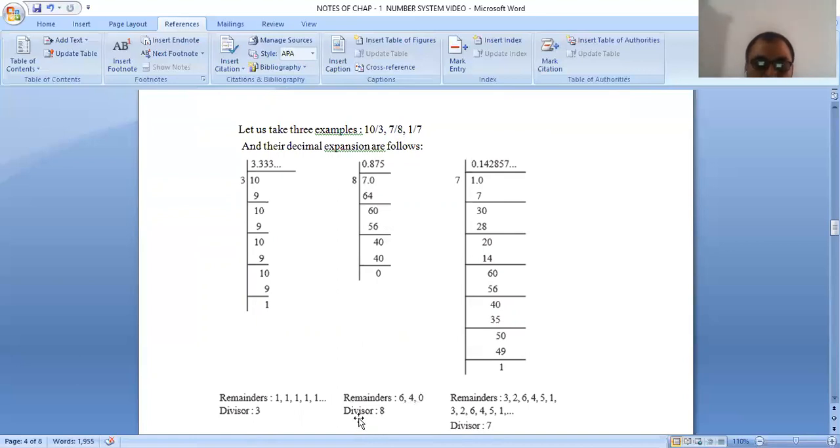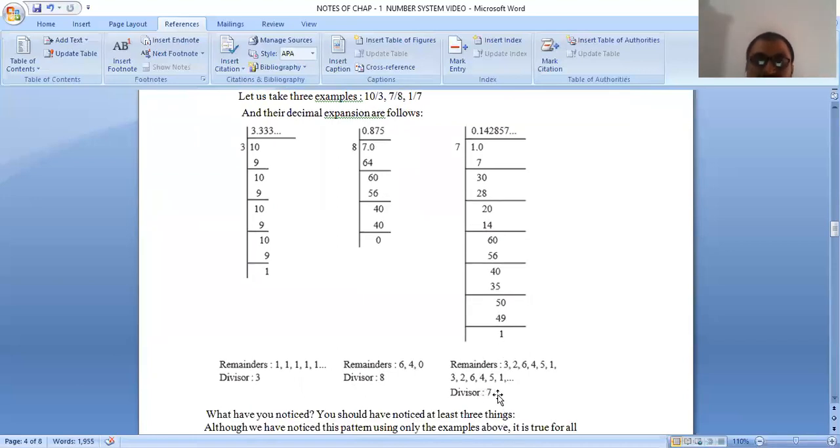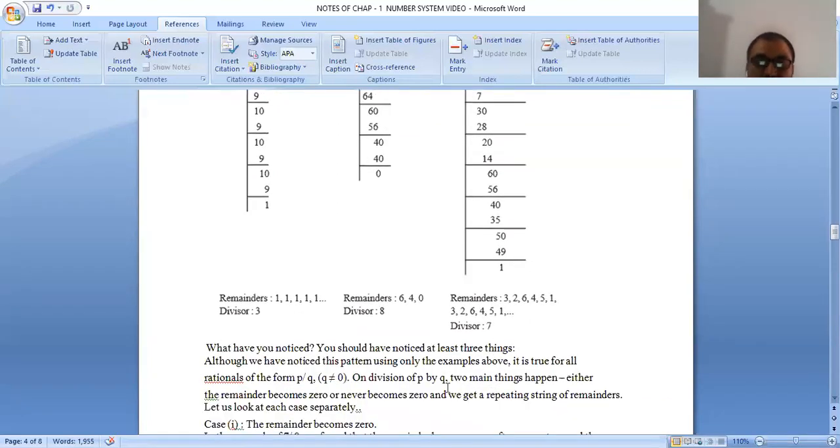The divisor is 8, and this is the quotient. Understood? And in the third, 1 upon 7, on dividing we have got remainders 3, 2, 6, 4, 5, 1, and the divisor is 7. Understood?